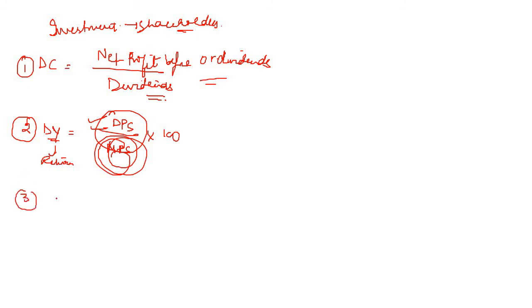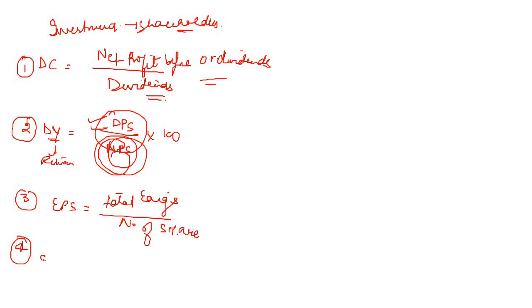Earnings per share is the total earnings divided by the number of shares. Not number of shareholders, but number of shares, because a shareholder can have a lot of shares, right?